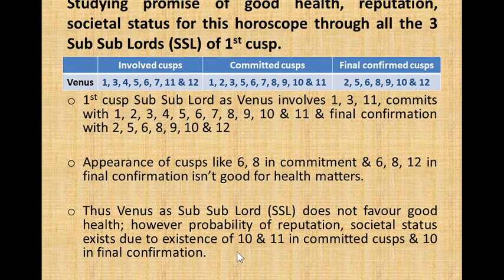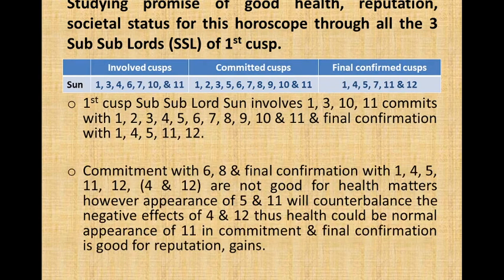However, probability of reputation, societal status exists due to existence of 10 and 11 in committed cusp, and 10 in final confirmation. So the person may have a good reputation and good status in the society, but his health may not be good if Venus is the subsubnode of the first cusp. And then we move to Sun.